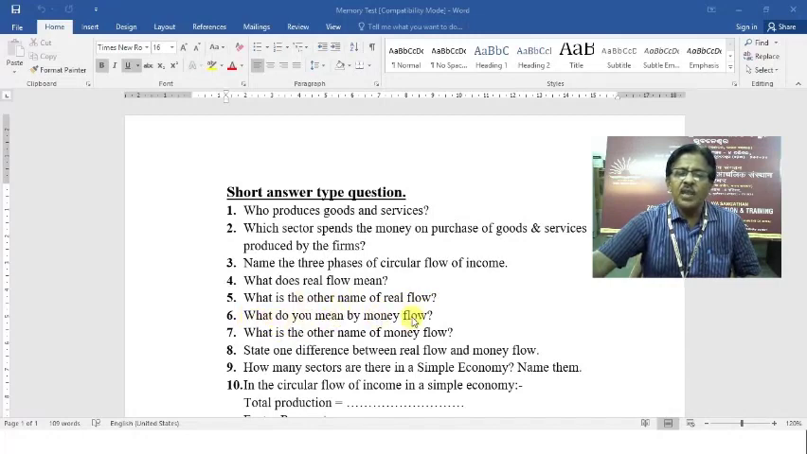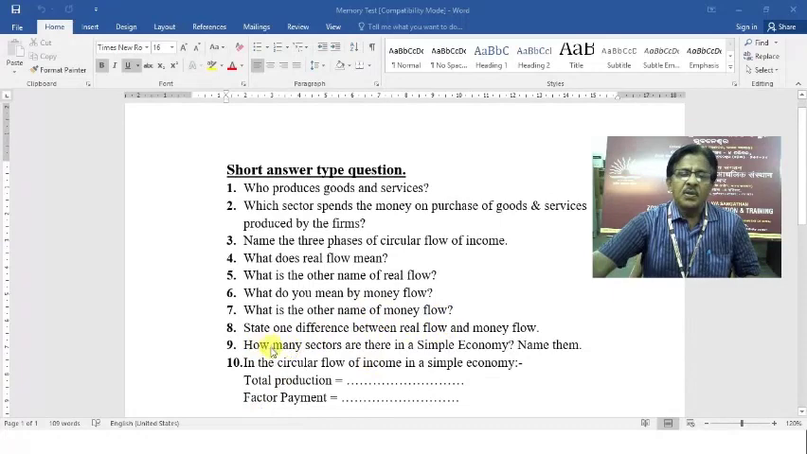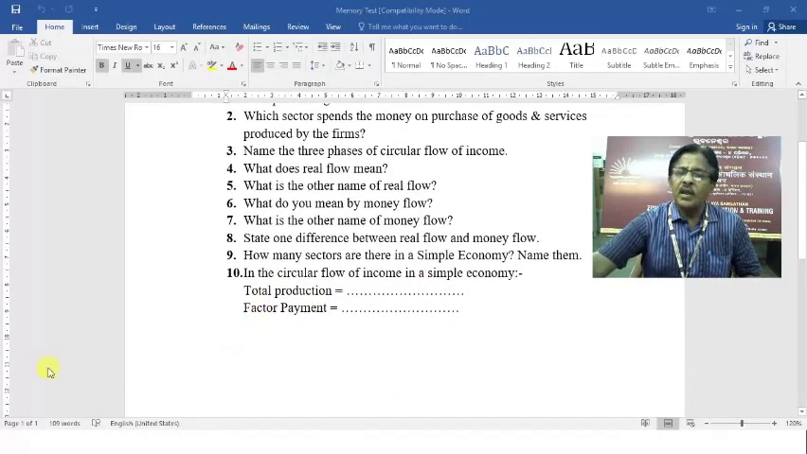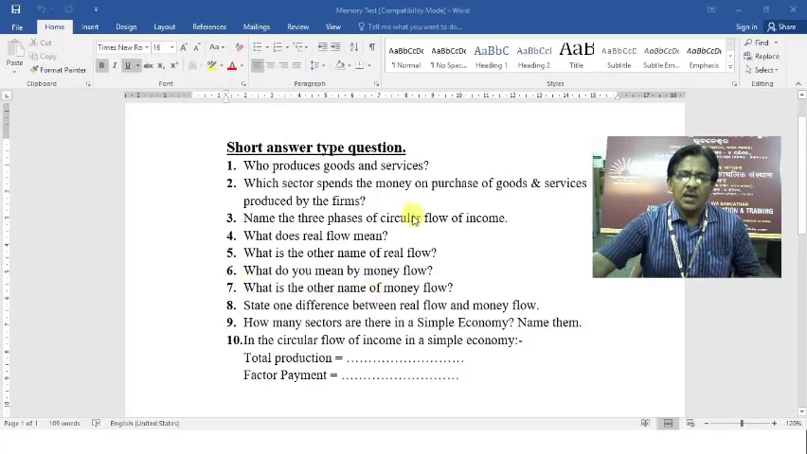What do you mean by money flow? What is the other name of money flow? State one difference between real flow and money flow. How many sectors are there in a simple economy? Name them. In the circular flow of income in a simple economy, total production is equal to dash, factor payment is equal to dash. I hope you might have noted all the answers to all these questions in your notebook.